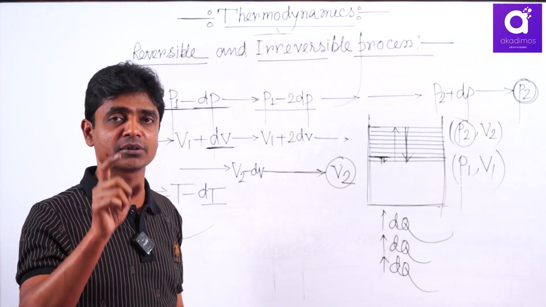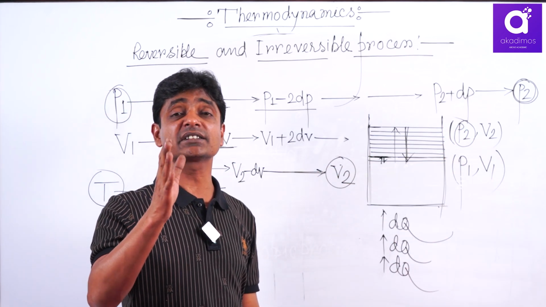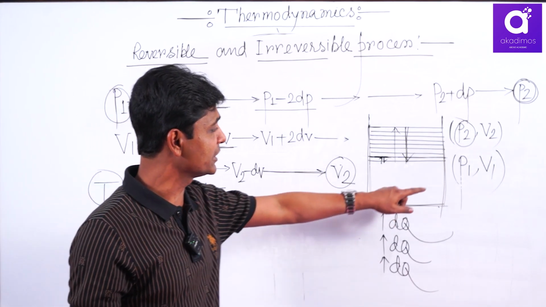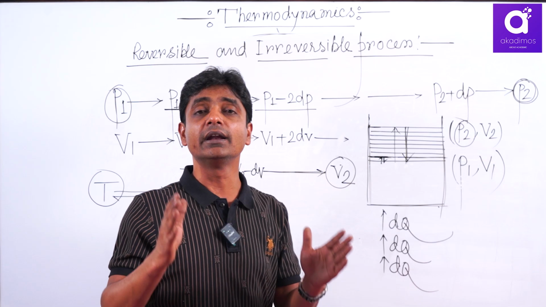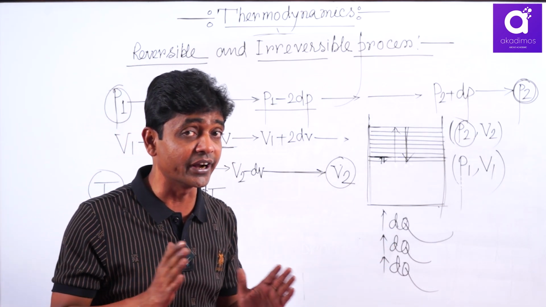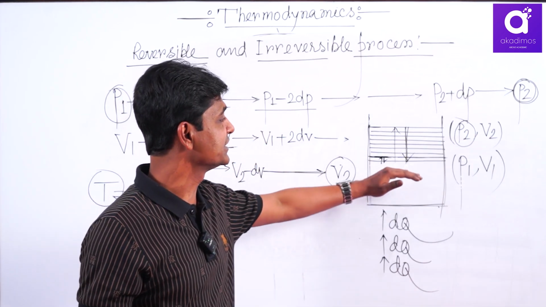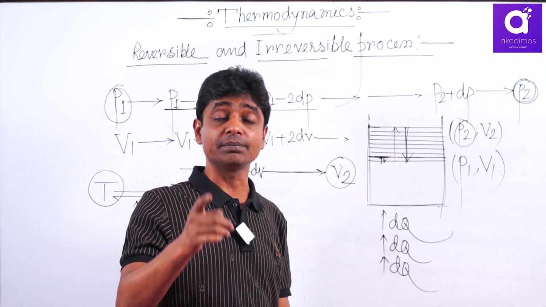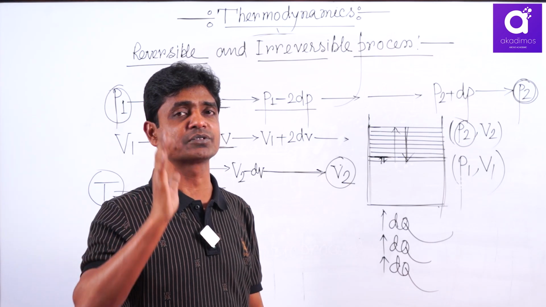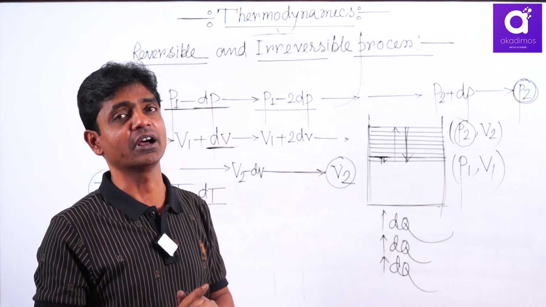Remember, the maximum number of steps, and for a finite change the maximum number of steps is a single value. For example, P1, V1 to P2, V2, let the maximum number of steps be 100. If you follow 100 steps, then the change is reversible, and if it is 1 to 99 steps, then you consider it an irreversible phenomenon.